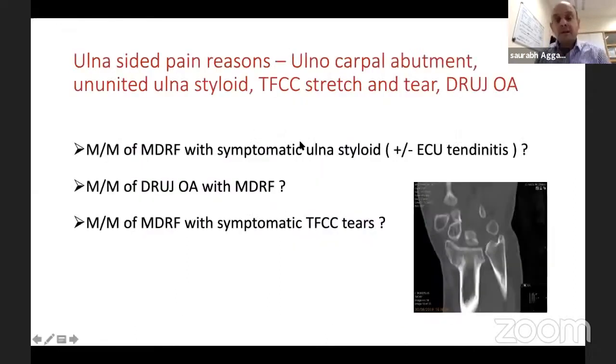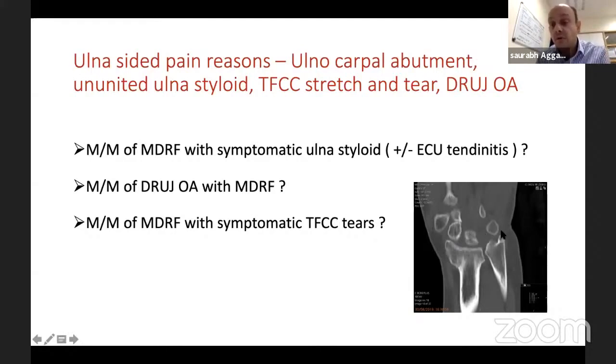Then again, we're not discussing the ulnar side. Topic today is not ulnar sided pain. Again, for completeness, I've included this slide. So this is the slide from before, CT scan from before. So you can see radius is very shortened here. Radial styloid is almost at the same level of ulnar styloid, which means first ulnar will hit your carpus here, so patient can have ulnocarpal abutment.